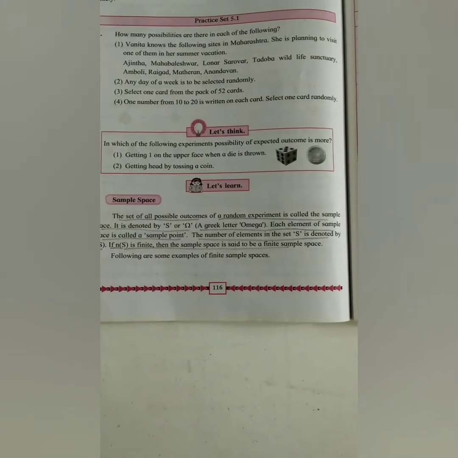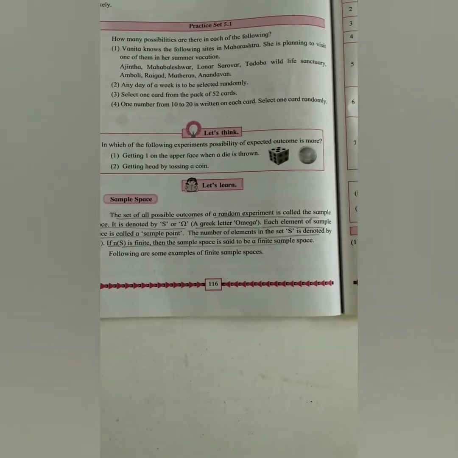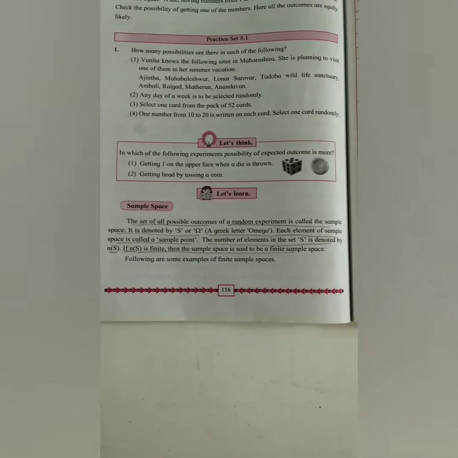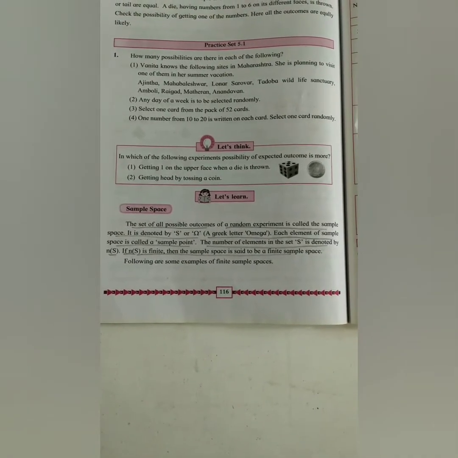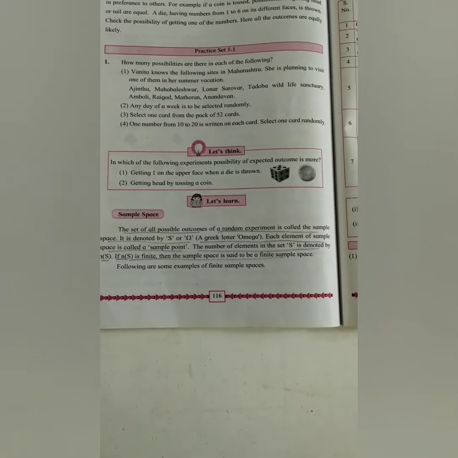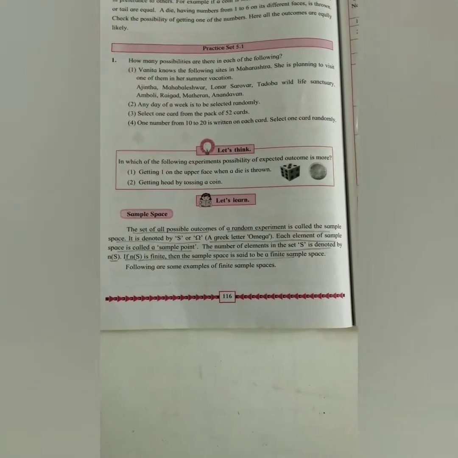Before I start with 5.2 practice set, what do you mean by sample space? The set of all possible outcomes of a random experiment is called sample space, and it is denoted by S or omega, a Greek letter. And the number of elements in the set S is denoted by n(S), number of points.